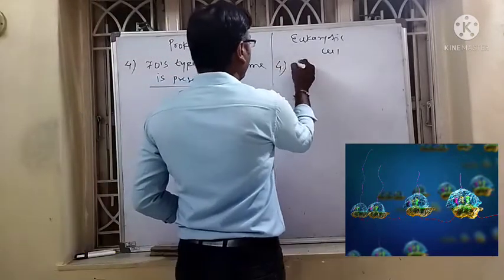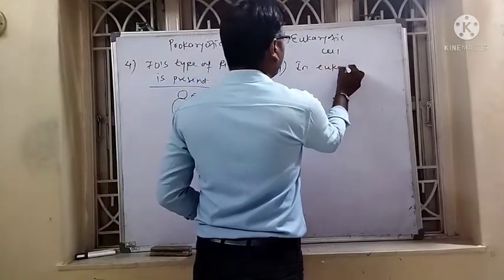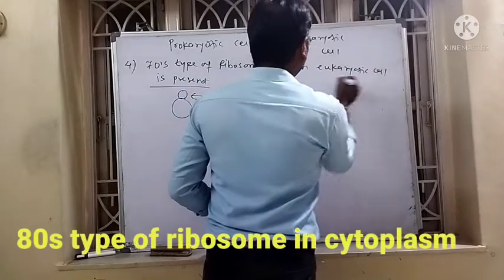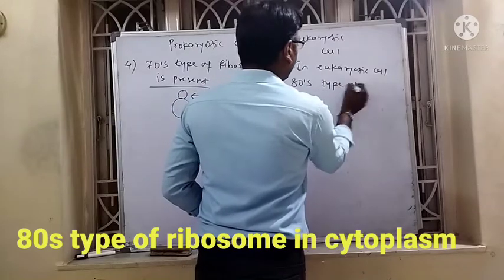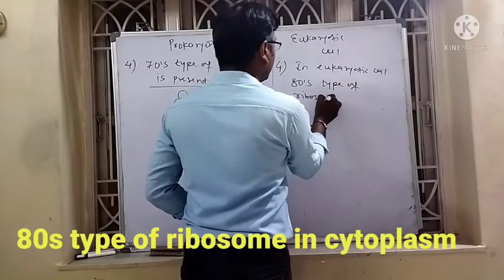In case of the eukaryotic cell, 80S type of ribosome is present.